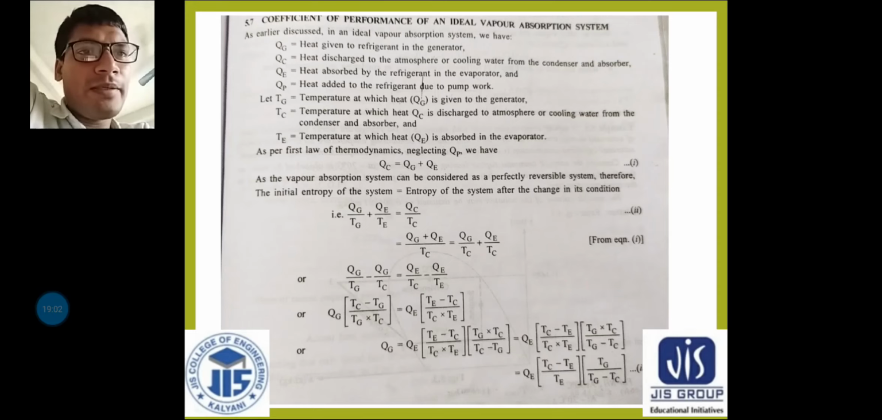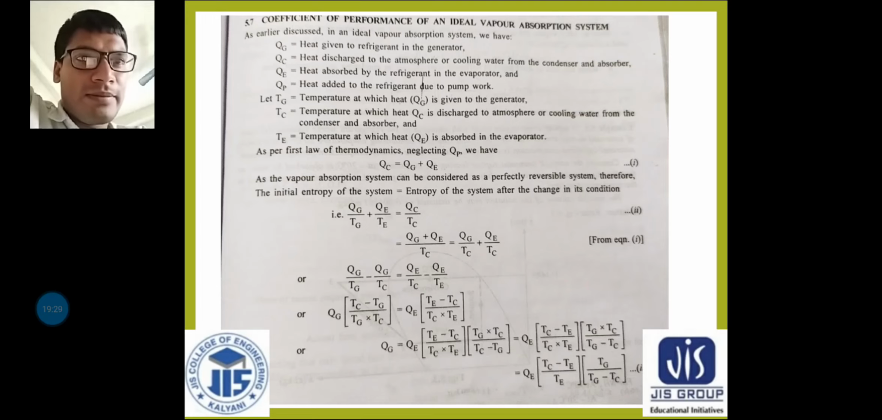Therefore the initial entropy of the system is equal to the entropy of the system after the change of its condition. That means, you know that entropy is what? Delta S is equal to dQ by T. That means degrees of disorderliness, or the summation of heat, the total heat at a particular temperature. So basically delta Q by T is equal to delta S, that is the entropy.